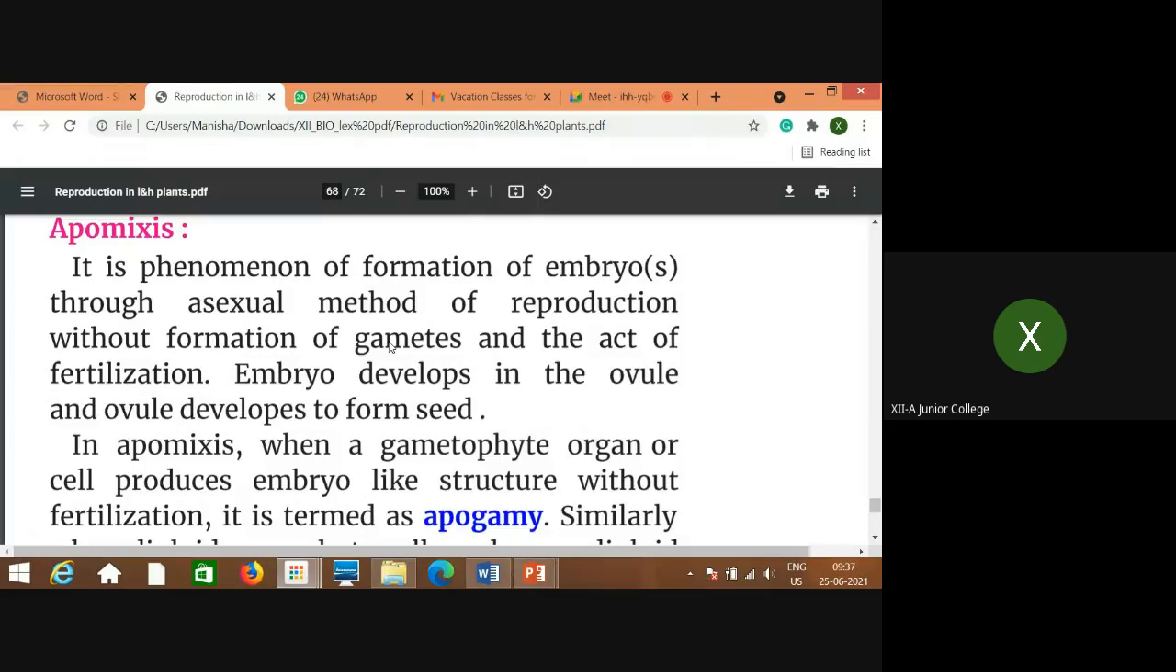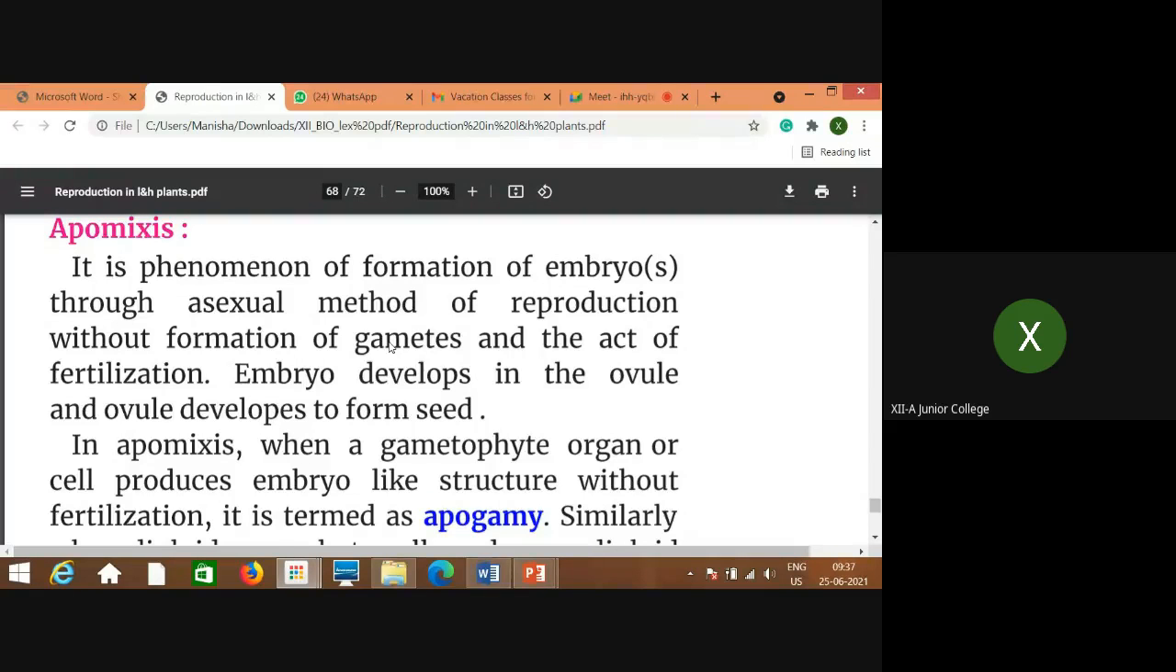It's not considered a sexual method because there is no fusion of two gametes, like male and female gametes. So without the act of this fusion, that is the fertilization, the embryo is developed. Now, how does this embryo get developed? In apomixis, there are two ways. One is apogamy. What is that apogamy?